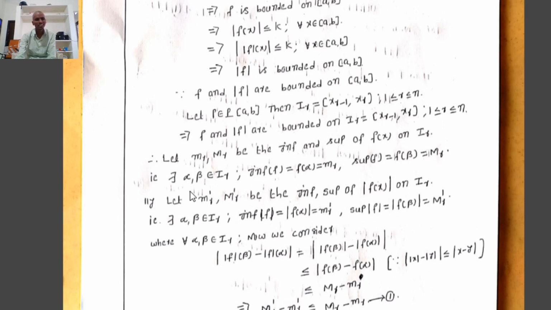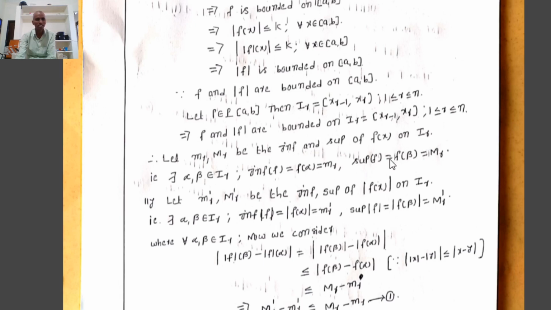That implies there exists an element in R such that f of alpha equals small m, f of beta equals capital M. That is, now we assume that there exist alpha, beta belonging to R such that infimum of f equals f of alpha equals small m, supremum of f equals f of beta equals capital M, where small m, capital M are the infimum, supremum of f of x on R.